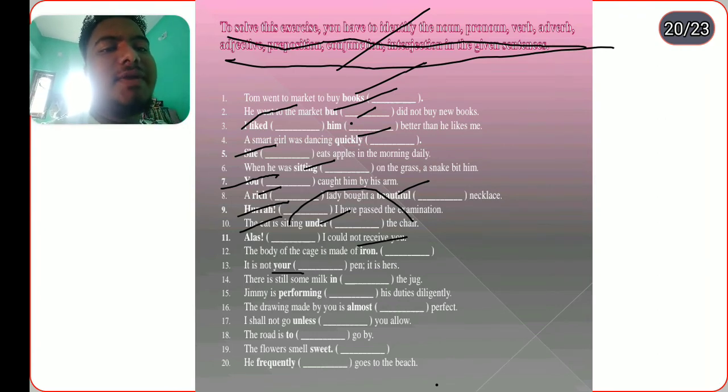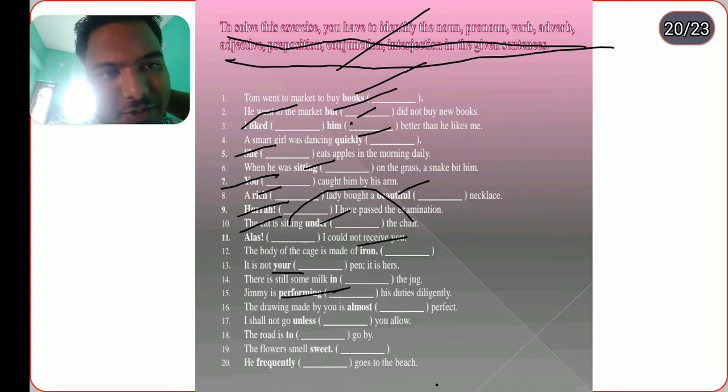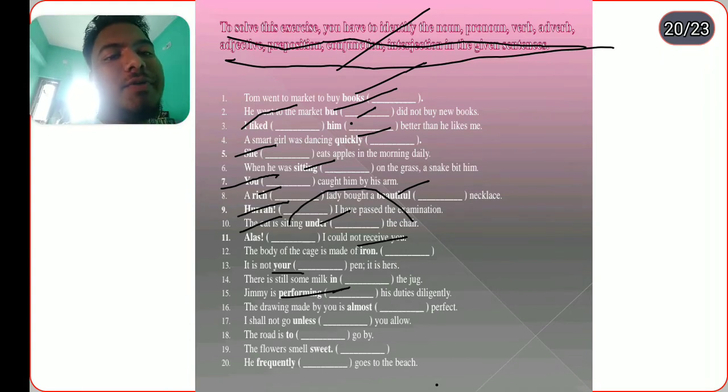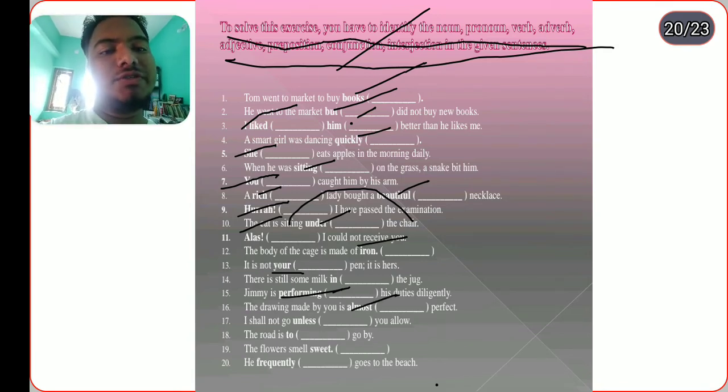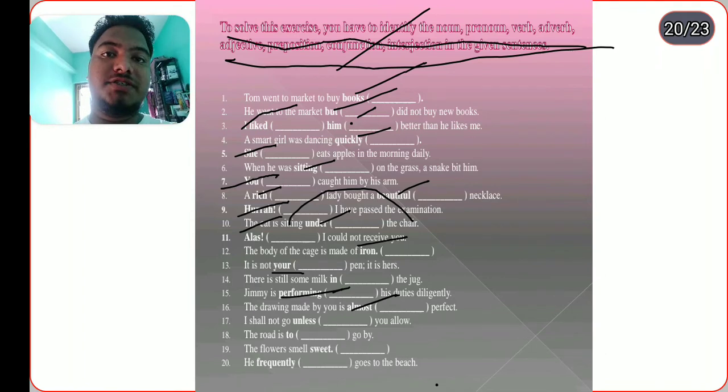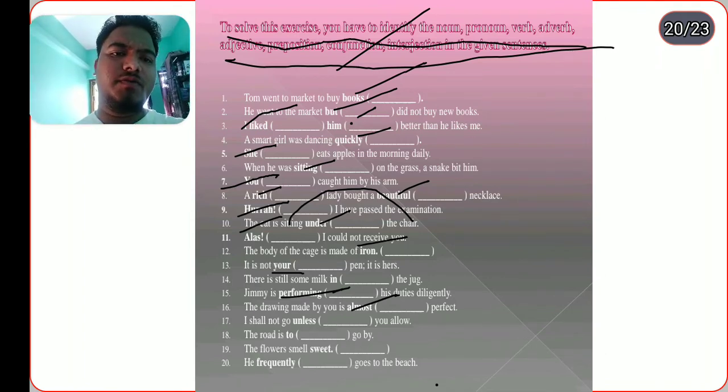There is still some milk in the jug. "In" is a preposition. Jim is performing his duties diligently. "Performing" is used as a verb. The drawing made by you is almost perfect. "Almost" is an adverb. Is it an adverb of quantity or an adverb of reason? It cannot be an adverb of reason, it is an adverb of quantity.